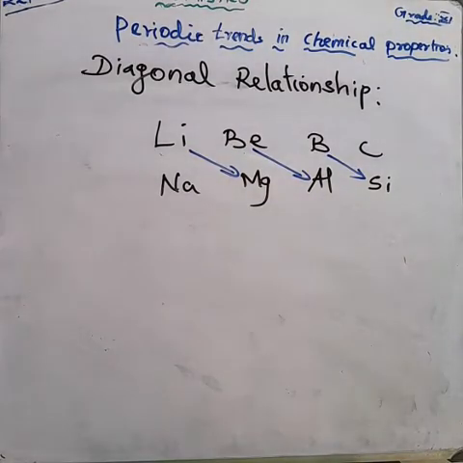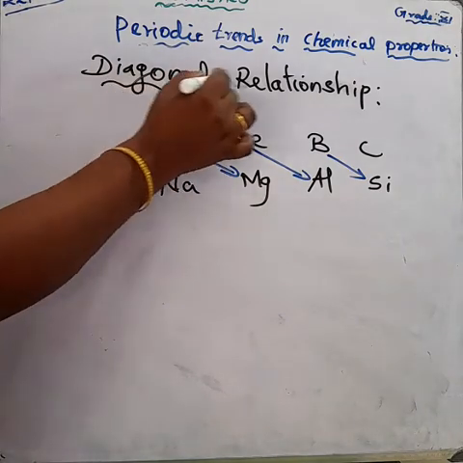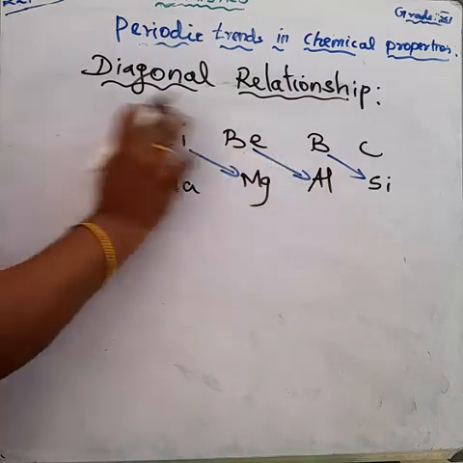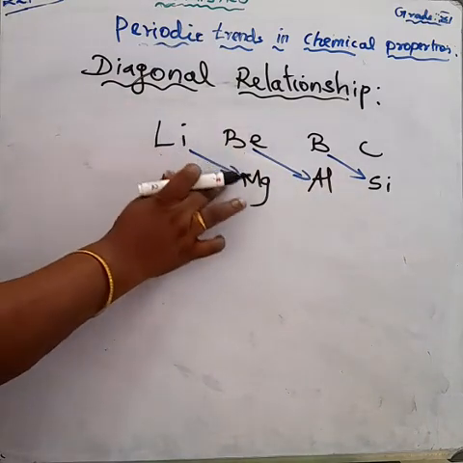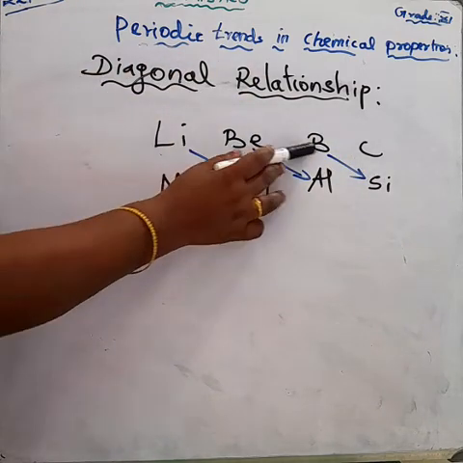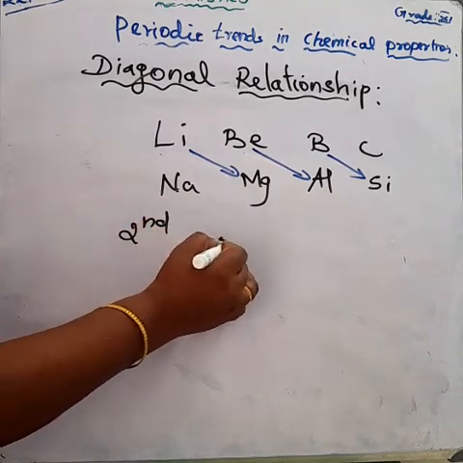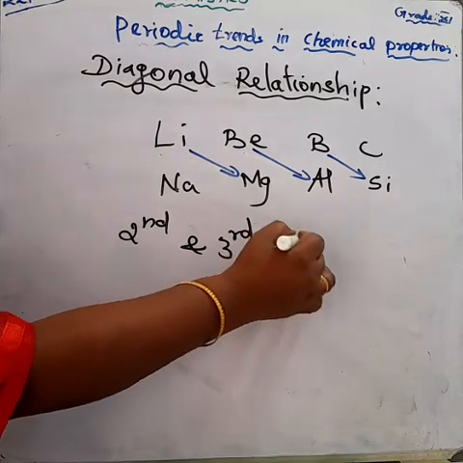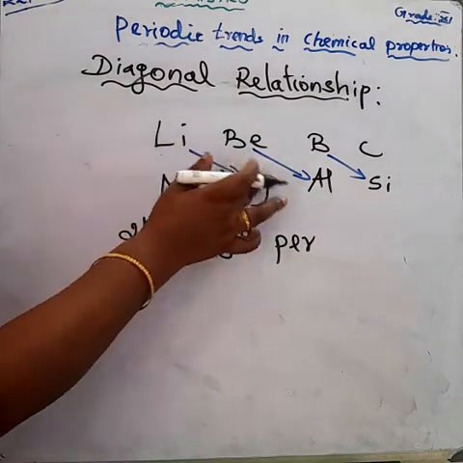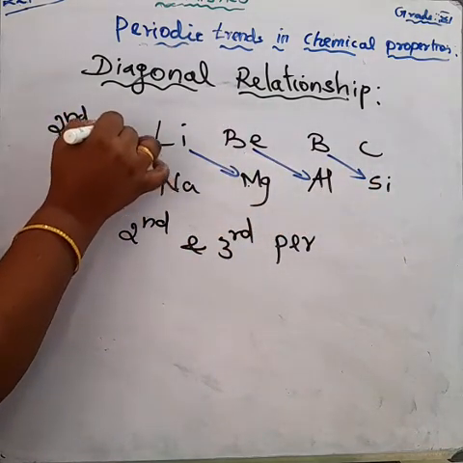Okay, students, then we are going to study about diagonal relationship. What do you mean by diagonal relationship? On moving diagonally across the periodic table, the second and third period elements show certain similarities. Okay, what do you mean by diagonally? Diagonally means this: lithium, beryllium, boron, carbon. This is the second period element. Sodium, magnesium, aluminum, silicon. This is the third period element.